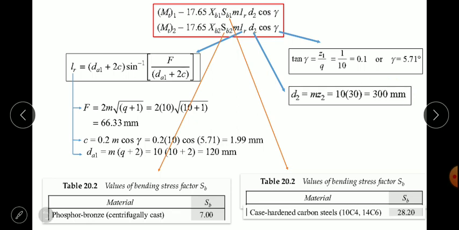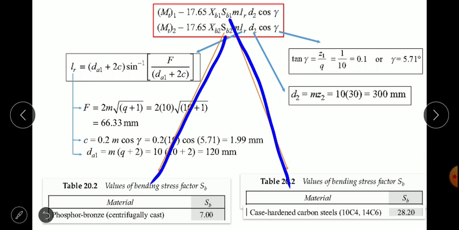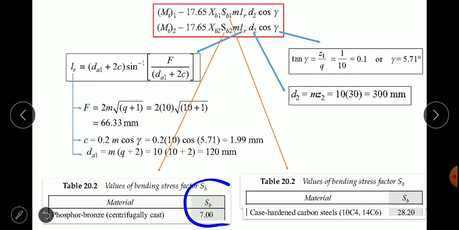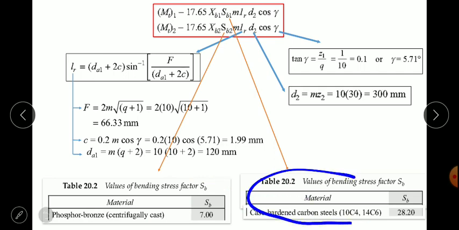Next, the unknown value is SB, which we have got from the material equation. So from the material equation, for phosphor bronze centrifugally cast it is 7, and for case hardened, that is worm, so this value is for worm and this will be for worm gear. So we can substitute these values.